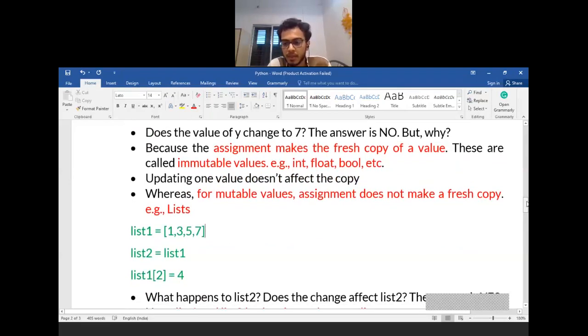That is, if I modify the element 5 with 4, will the change reflect back on list 2? Yes, it will reflect back. Let me show you this practically.